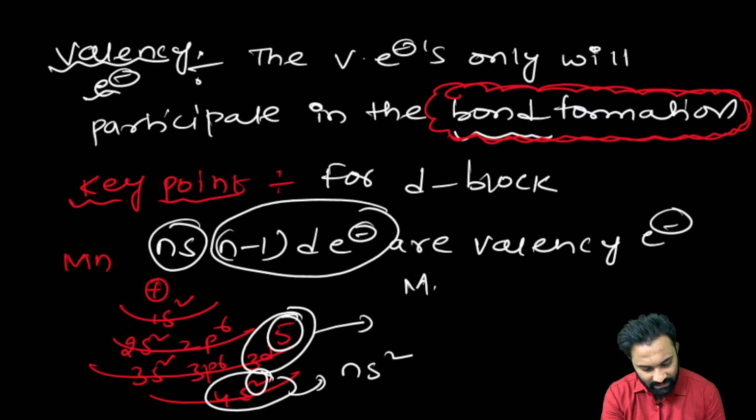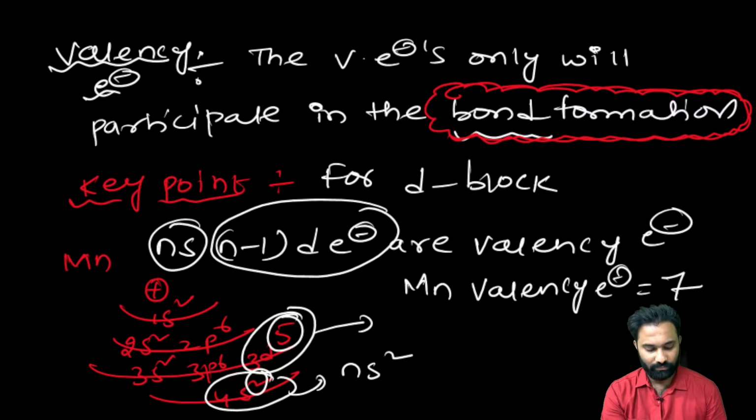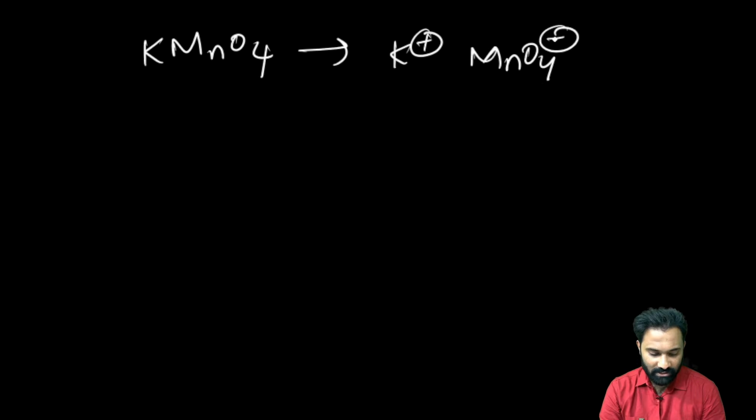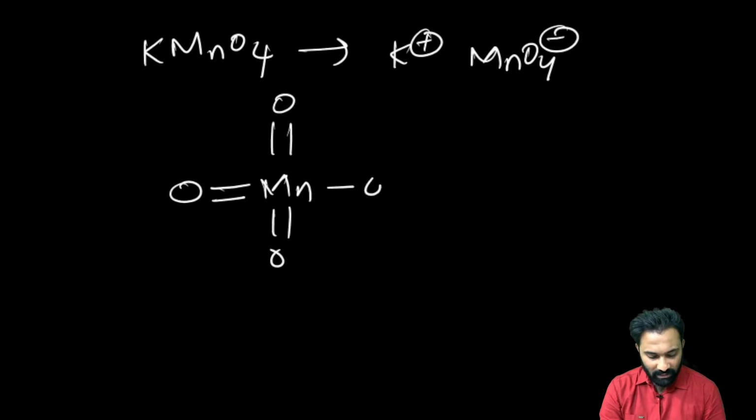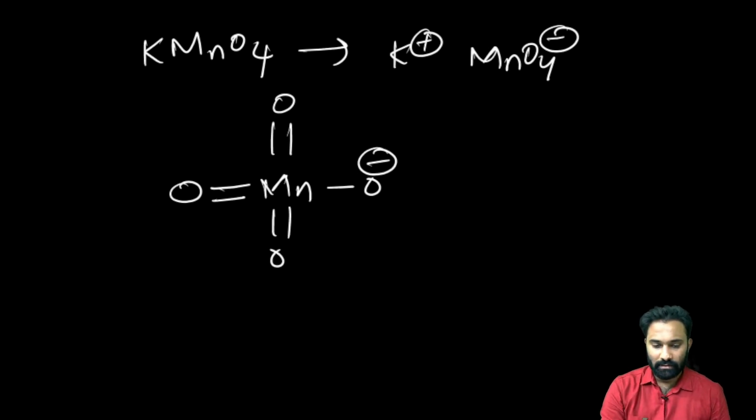Now the valency electrons of Mn will be equal to 7. That is the reason Mn forms KMnO4, right? K will readily lose one electron, and that electron will be gained by the oxygen bonded with the Mn. Mn valence electrons are 7, so it forms 7 bonds. You can see that as many valency electrons as there are, that many bonds will be formed. Clear? That is the key point you have to remember for the d block elements.